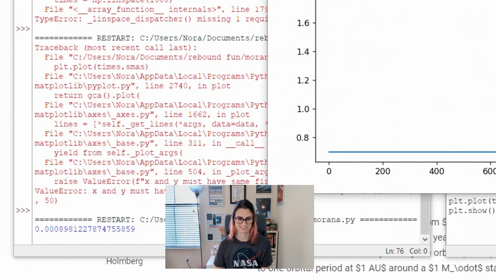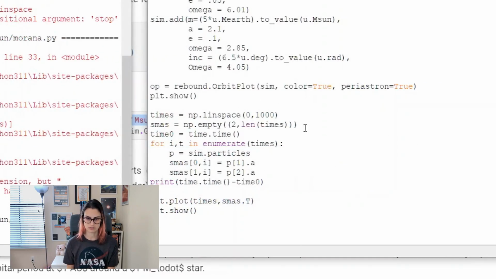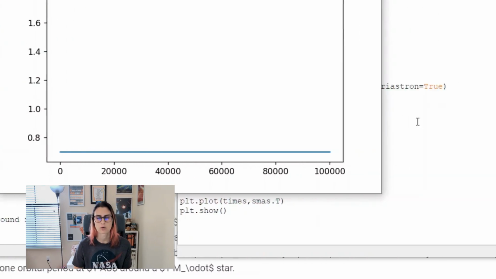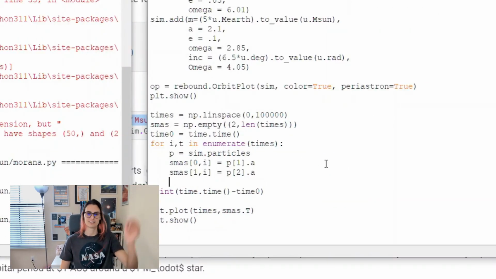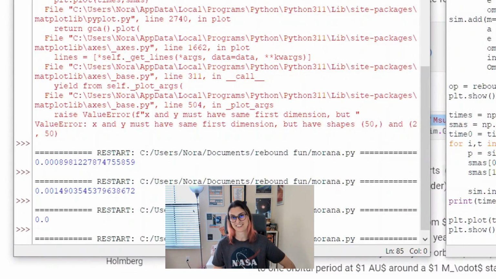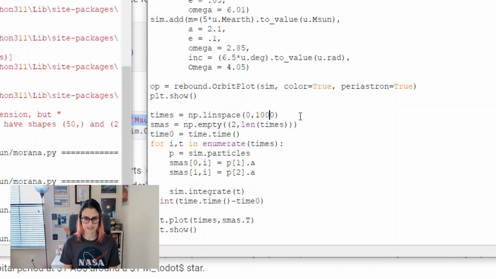Cool. That took very, very little time, which is good. Okay, so that means we should be able to stretch this out. Let's try 10,000. Why is this? Oh, because I'm not actually integrating it. Oh, duh. Now let's see how long it takes. It's gonna take longer. I knew that was way too fast. I was like, dang, this is just speeding along. Okay, well, yeah, now let's just interrupt that. Let's go back to 1,000 and see how long that takes.